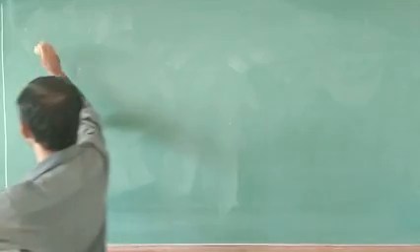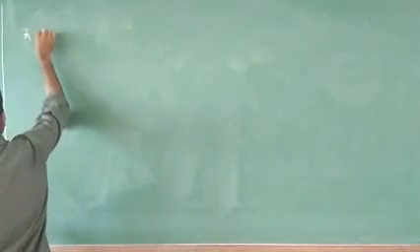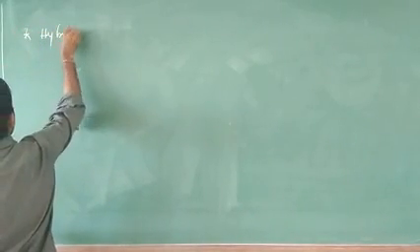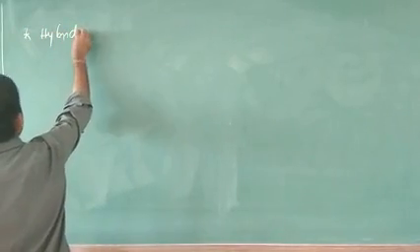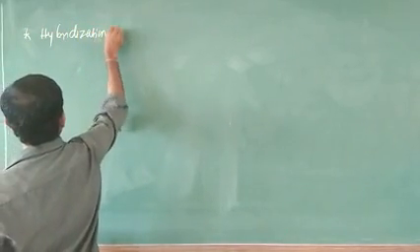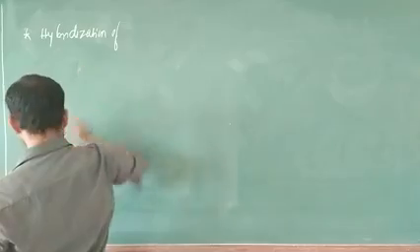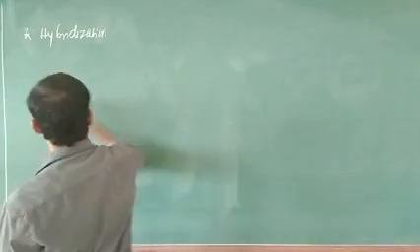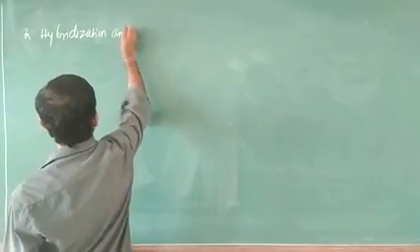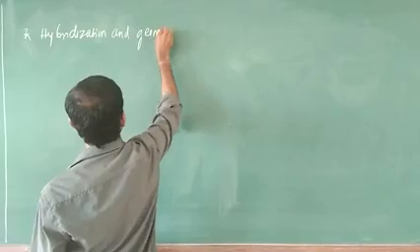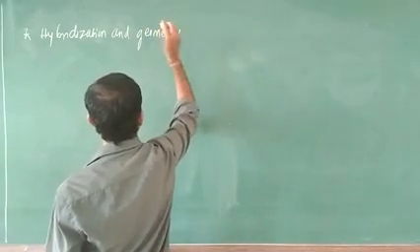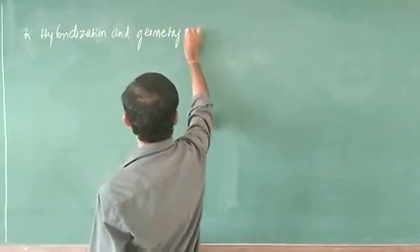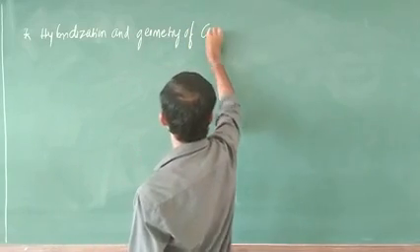One more time, you have to write the heading: hybridization and geometry of carbon atoms.